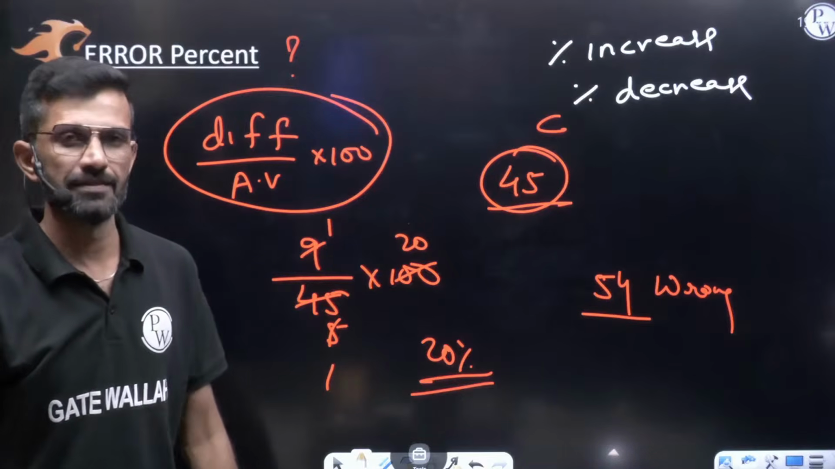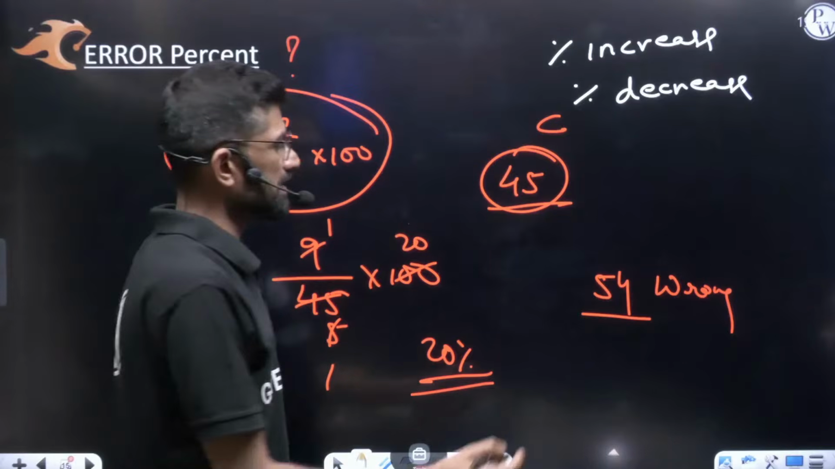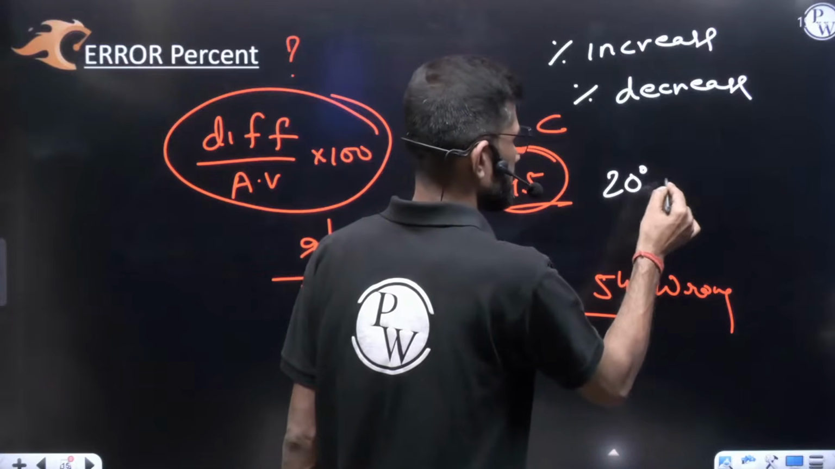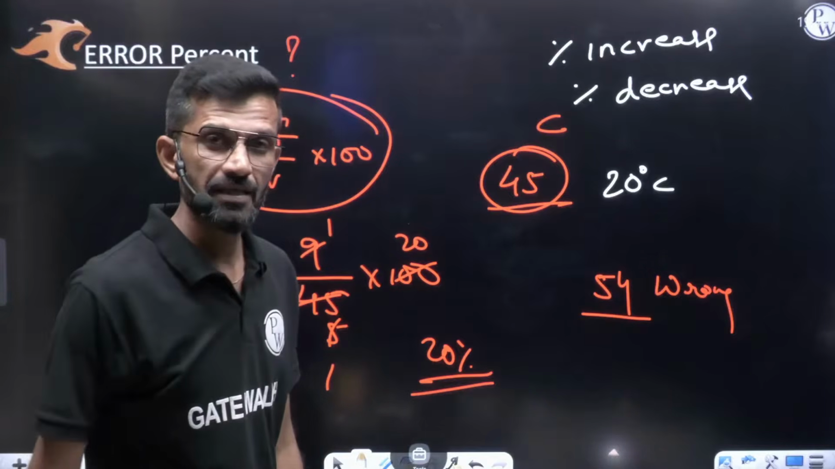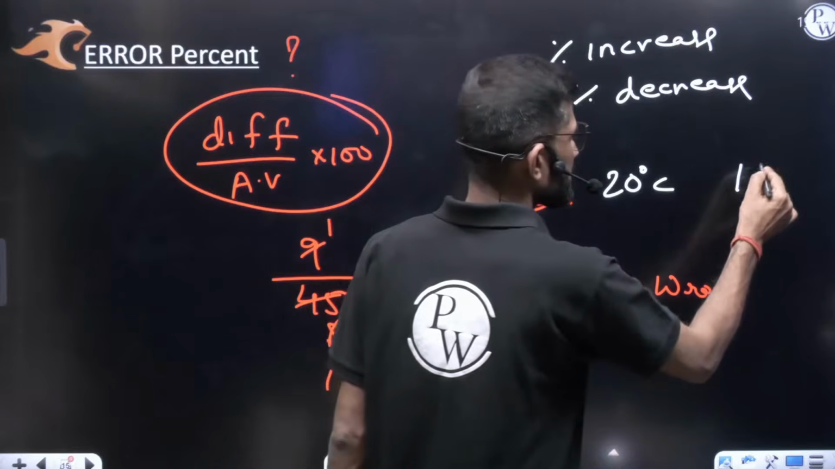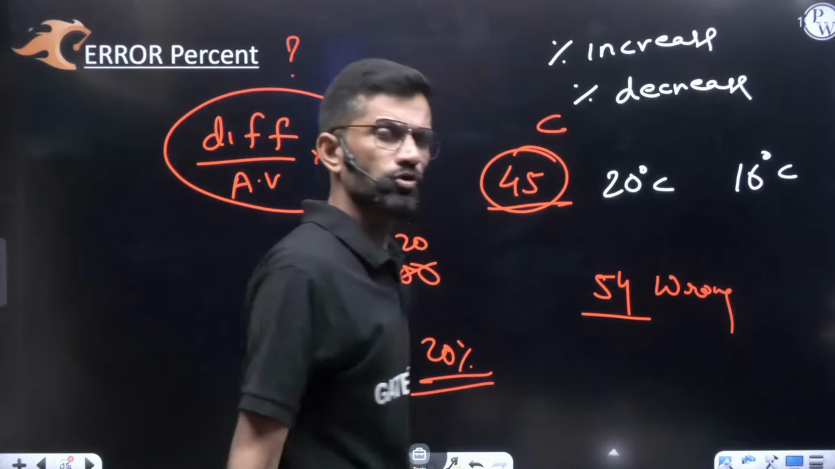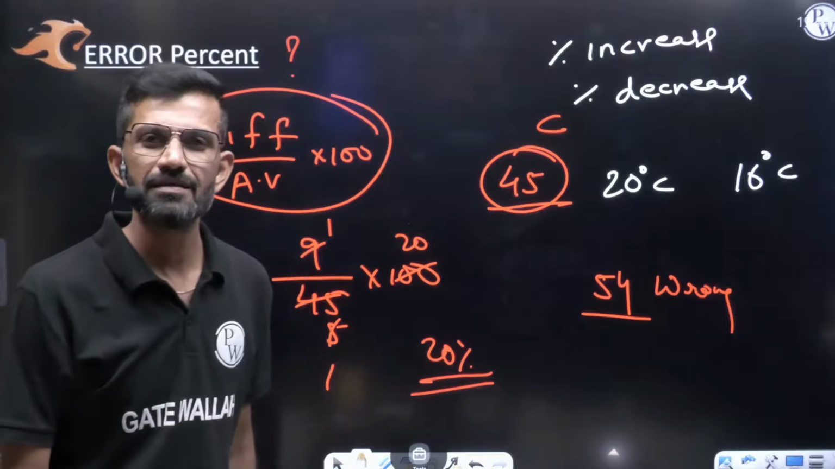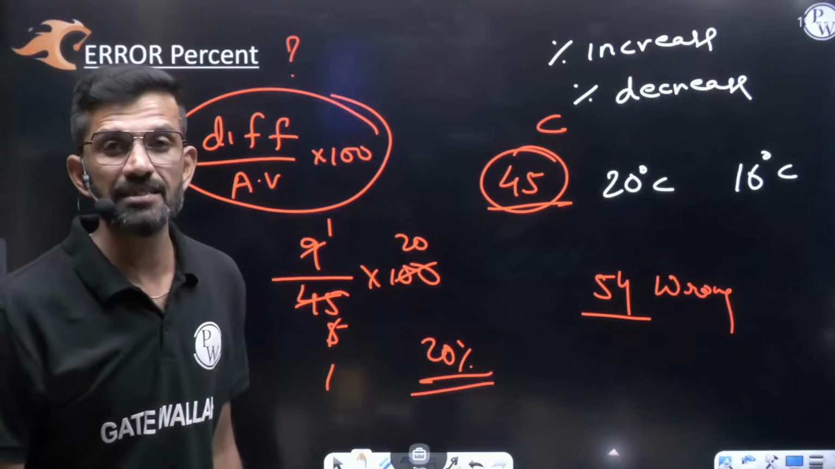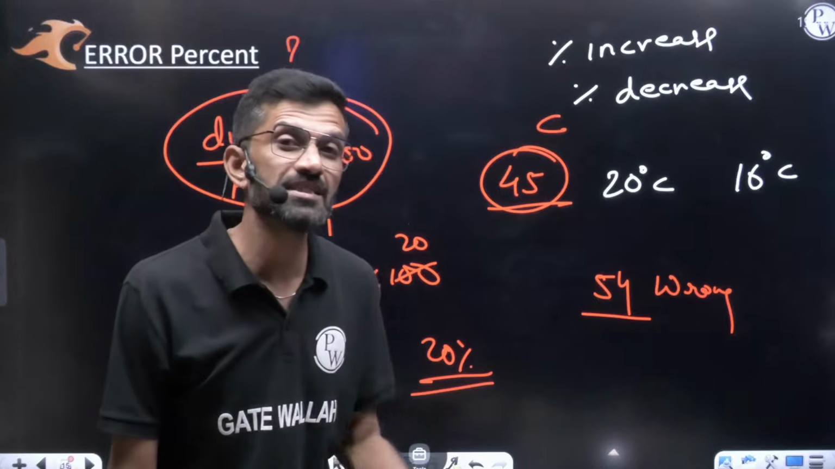Direct question: yesterday our city temperature was 20 degrees Celsius. Today the city temperature became 16 degrees Celsius. So has the temperature increased or decreased? Obviously the temperature is decreasing. What is the percentage decrease in the temperature?